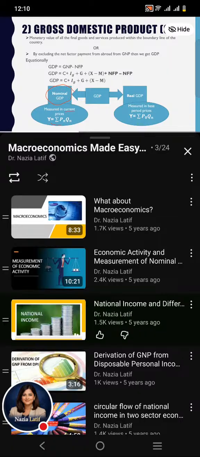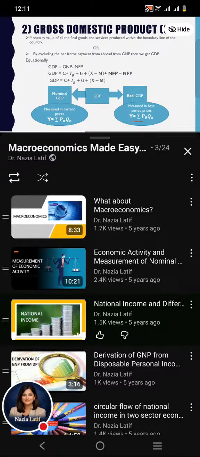Equationally, we can write it as Y equals summation Pn Qn. Here we can see that both price and quantity appear with the same subscript, meaning that the quantity and prices of the current time period are taken. It means that we are going to calculate the nominal GDP. But when we calculate the real GDP, the prices of some base period are taken. It means that when we calculate the GDP in terms of base period prices, it is recorded as real GDP.